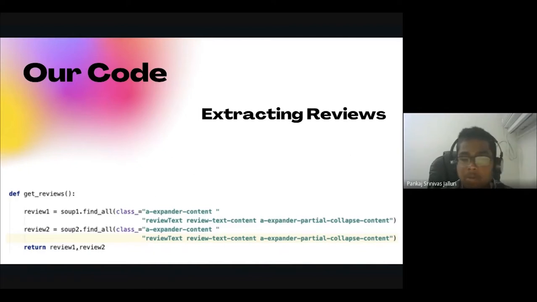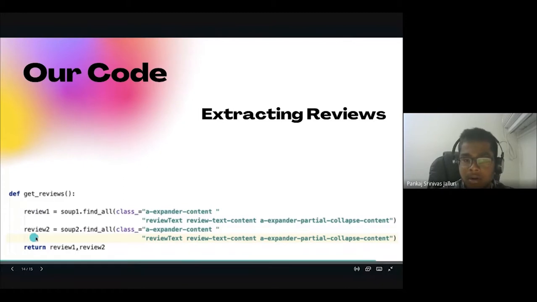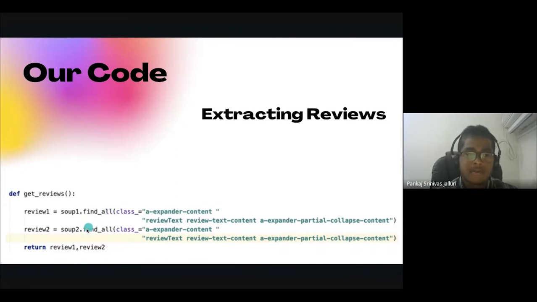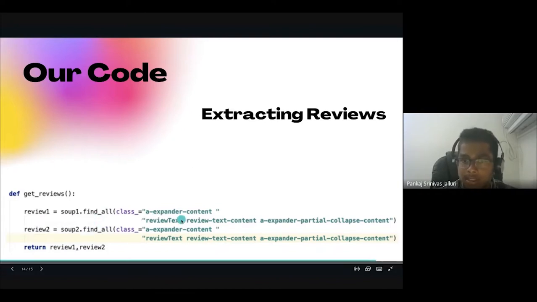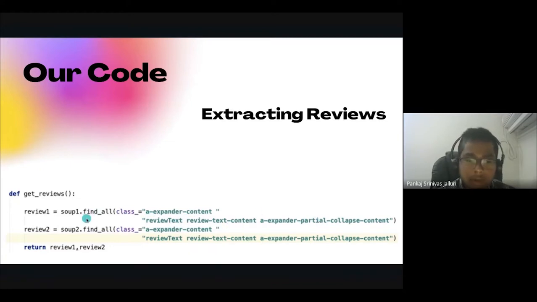So again, one more function after ratings, the other most important thing, as I mentioned, is the actual user reviews. We want to know what people think of the product, so you can make a better choice. The formatting is similar for all of them. We have two variables. We use the soup1 and soup2 commands and attach them to a tag to classify the HTML line. So review1 and review2 are the two variables we created.